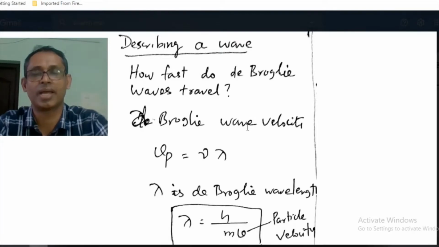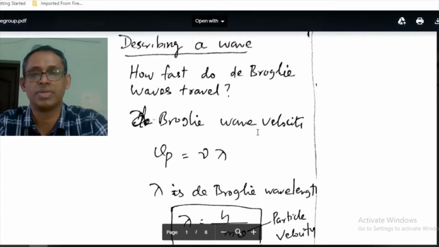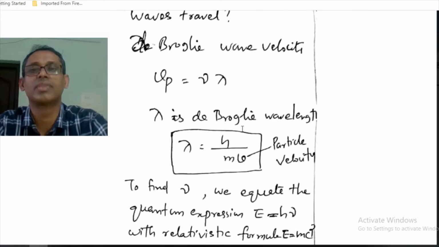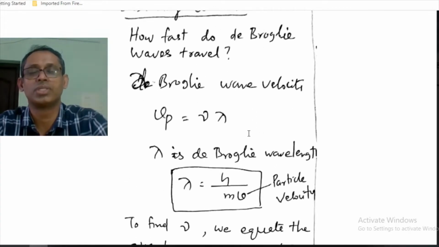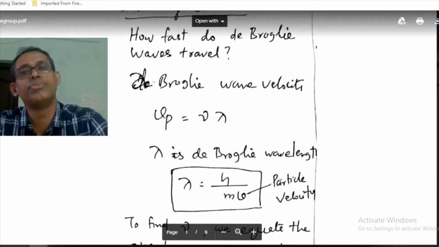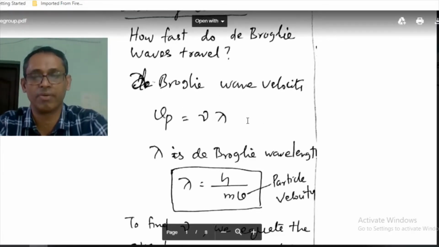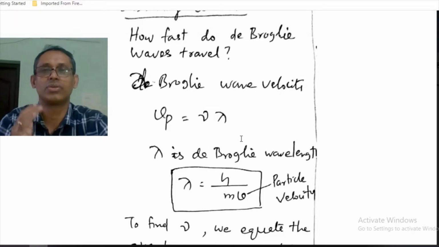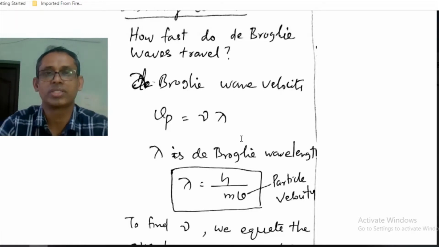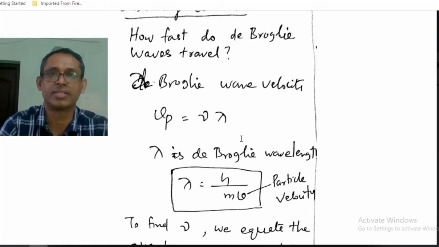Now we are going to the description of the wave. How do we describe the wave associated with the moving particle? Suppose that we want to know the wave velocity of the de Broglie wave, the matter wave. We want to know how fast the de Broglie waves are traveling.